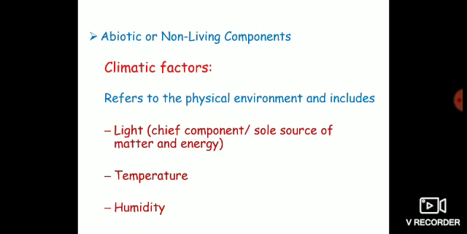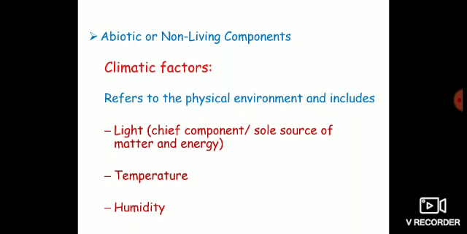This includes light, temperature, humidity. There are many other factors, but since these three are important because they influence the structure of ecosystem, I have just quoted these three climatic factors.